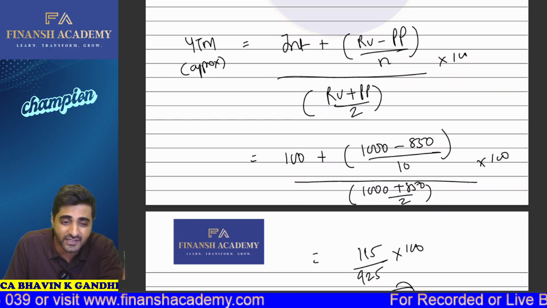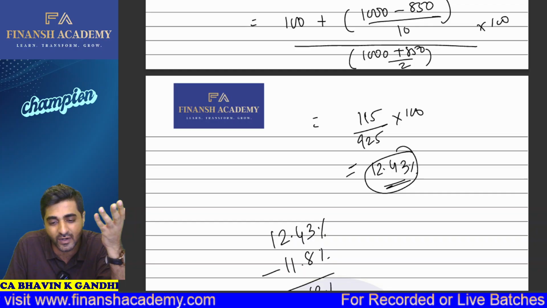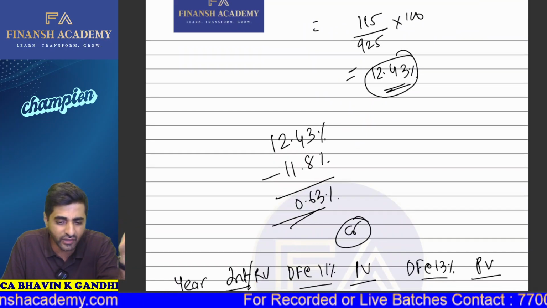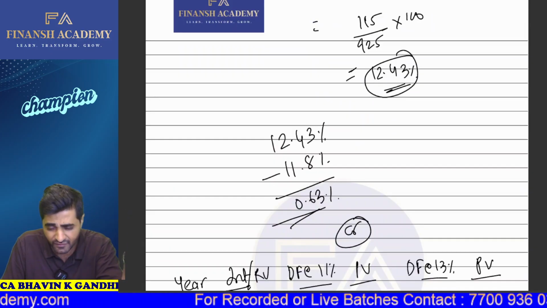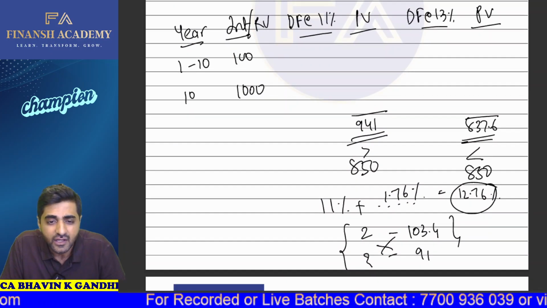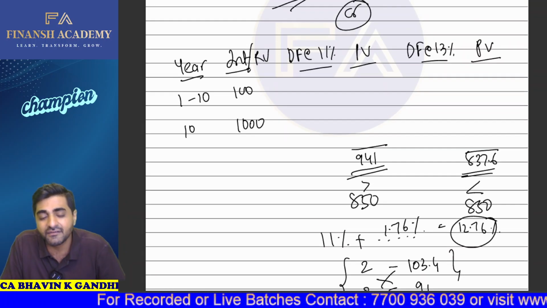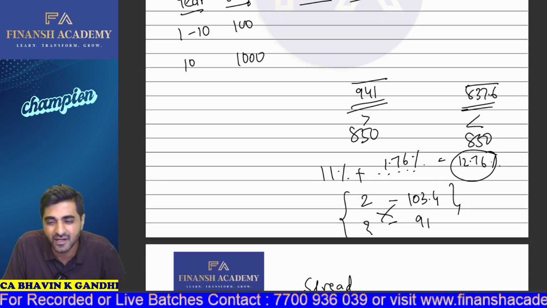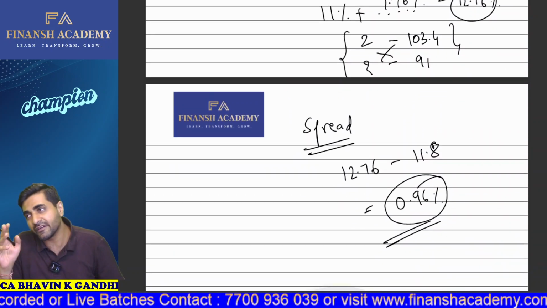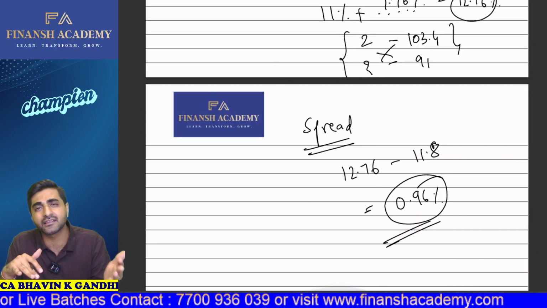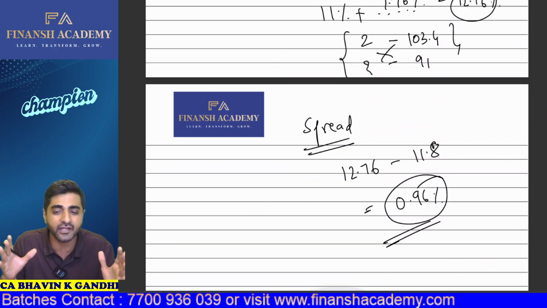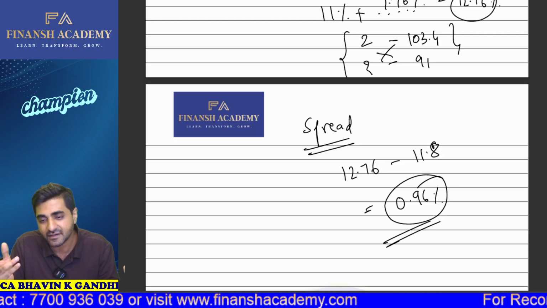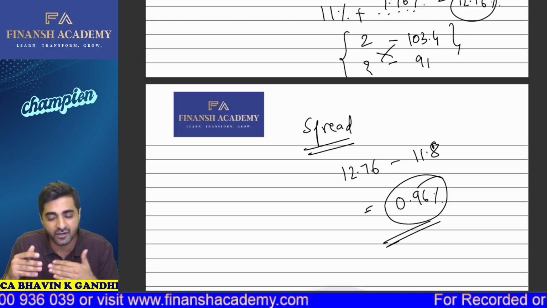Based on the question, we got the YTM as 12.3%. If we convert that, we get the spread, which is 0.63%. We can also calculate the YTM like this, where it comes to 12.76%. If we do it on an IRR method basis, we take the range of 11 and 13%, or 10 and 15%, and solve accordingly. Based on that, there will be a slight difference. So it will be 12.76%, and then the spread becomes 0.96.